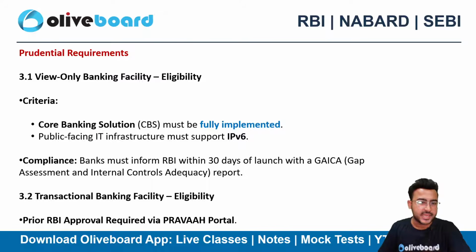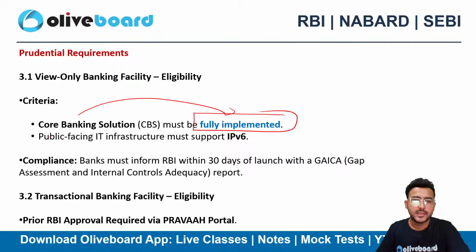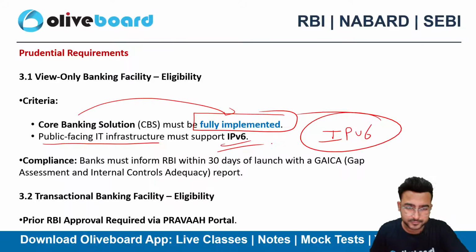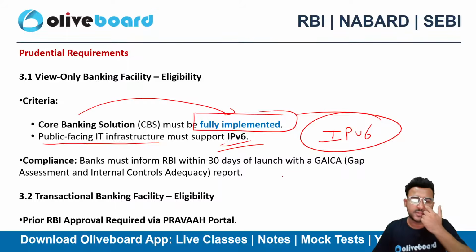So the first criteria is that the core banking system must be fully implemented. That's obvious. And public facing IT infrastructure must be supported by IPv6. Okay, IPv6. It is a must. And the bank must inform RBI within 30 days of the launch with GAICA, gap assessment and internal control adequacy report.